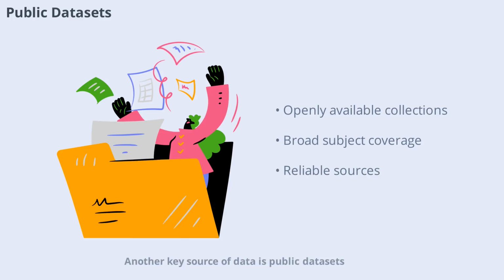Another key source of data is public datasets. These are collections of text that have been made available by organizations, researchers, or governments. Examples include Wikipedia, Common Crawl, and Project Gutenberg. Public datasets are valuable because they are often well organized and cover a broad range of subjects. They provide a solid foundation for training LLMs, ensuring the models learn from reliable and diverse sources.